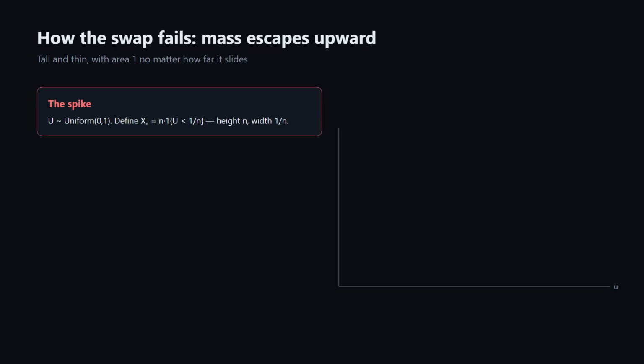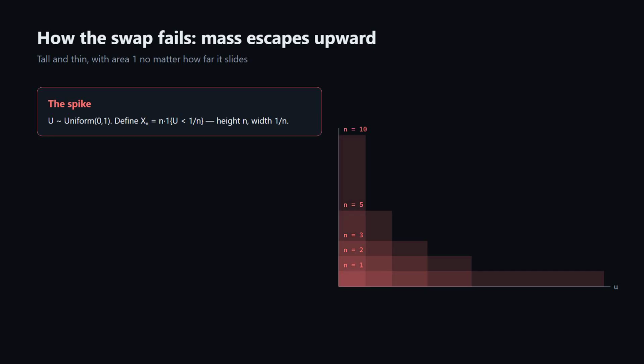Here is how it fails. Let u be uniform on 0 to 1, and define xn to equal n whenever u is less than 1 over n, and 0 otherwise. A tall, thin spike sliding toward the origin.